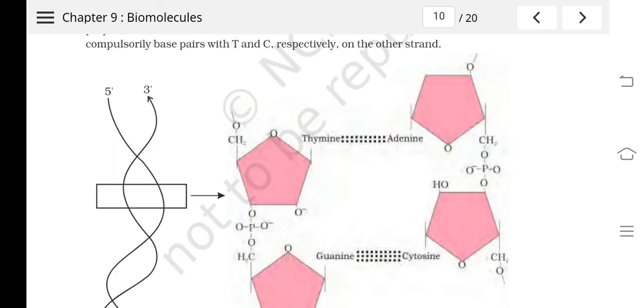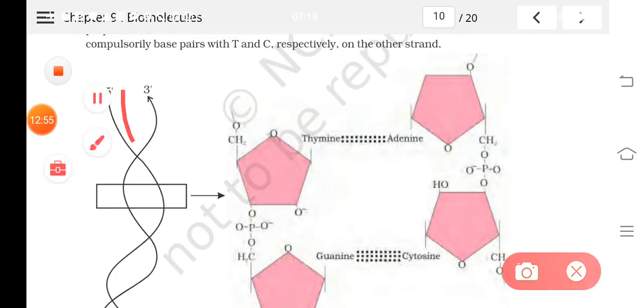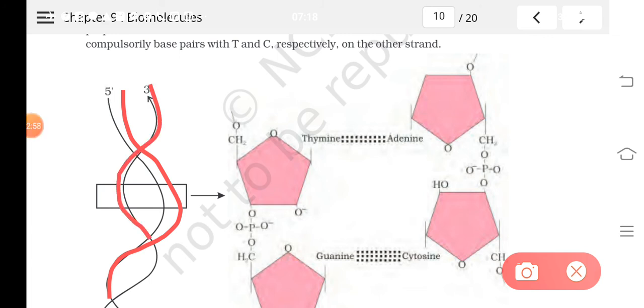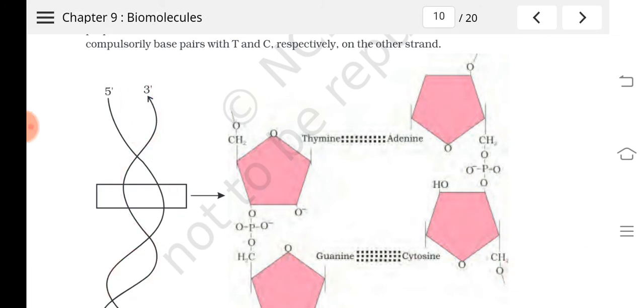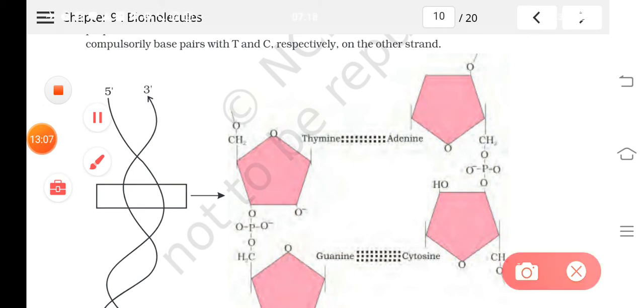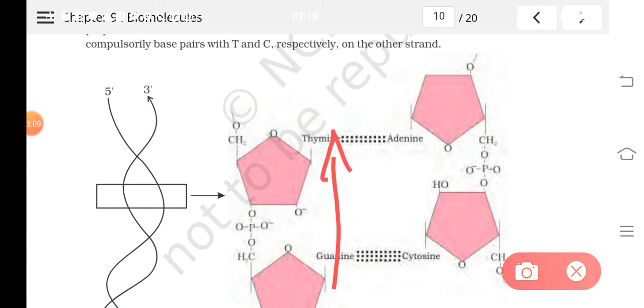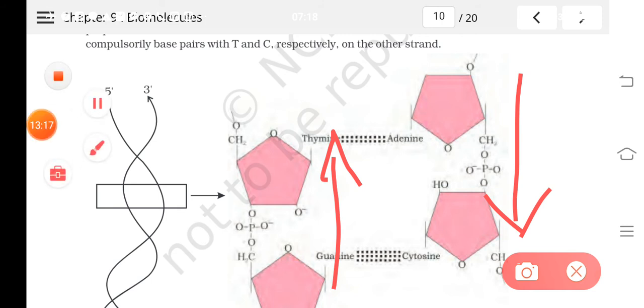You can see here two strands that run helically. When you see the direction of these strands, one will be in this direction and the other in this direction: anti-parallel. We call it anti-parallel; they run in opposite directions.